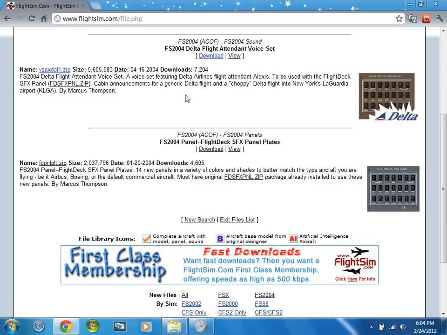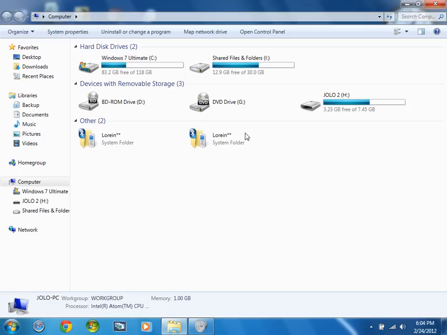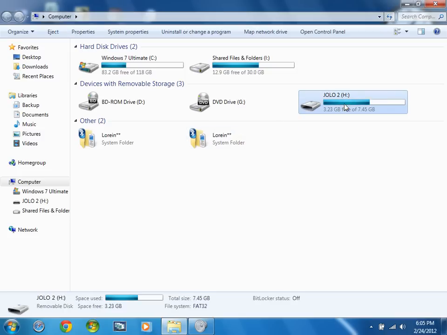Okay, so it says FS 2004 only, but this works also in FS10. I'll go film it while I'm doing this video. Now click on this. Then this will start the download. When you click download, this is the panel only. After downloading that, I've saved it to my USB in my H drive.